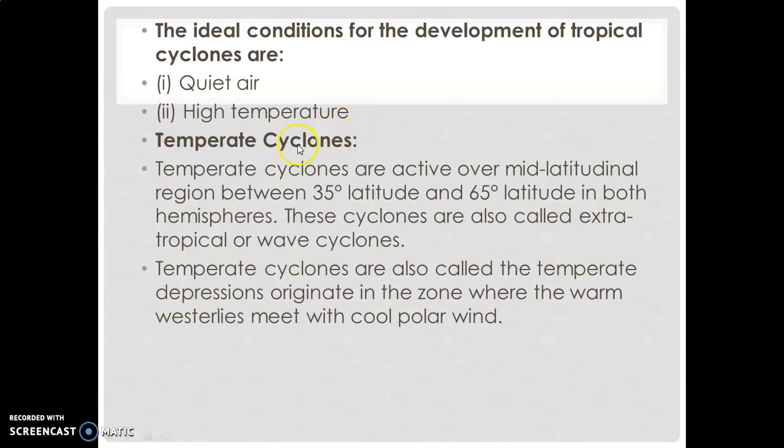Now next is temperate cyclones. Temperate cyclones are active over mid-latitude regions, means in the temperate belt between 35-degree latitude and 65-degree latitude in both hemispheres. These are also known as extratropical or wave cyclones. Temperate cyclones are also called temperate depressions, and basically they originate in the area where the warm westerlies meet with the cool polar wind.